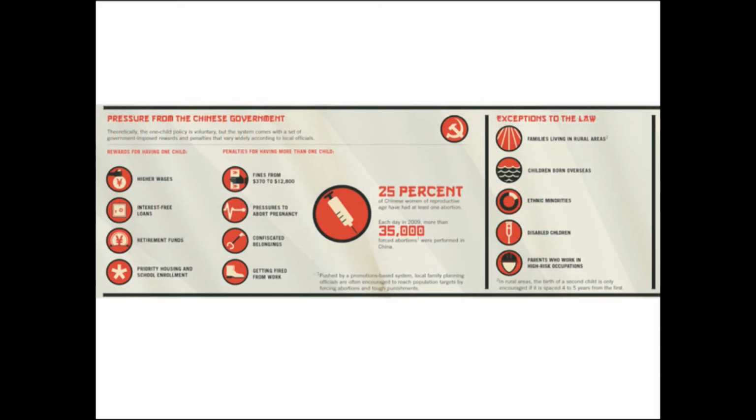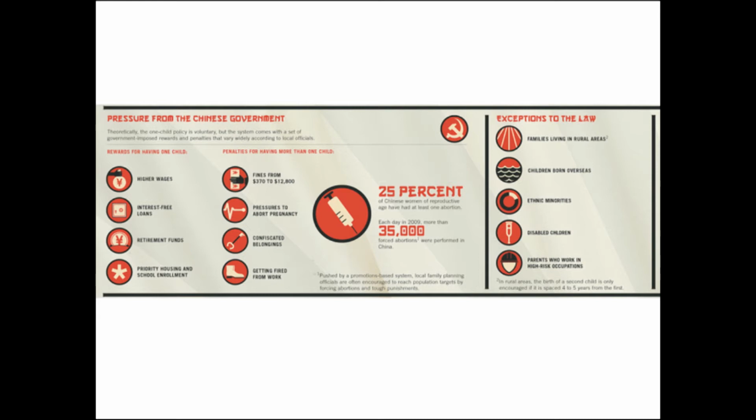And here are some things that could happen, some pressures from the Chinese government. If you follow the rules, they'll give you higher wages. They'll give you interest-free loans. You'll be able to get some more retirement funds, so you don't have to work as long. And then you get priority housing and priority schools. So you get to pick the best schools and the best houses.